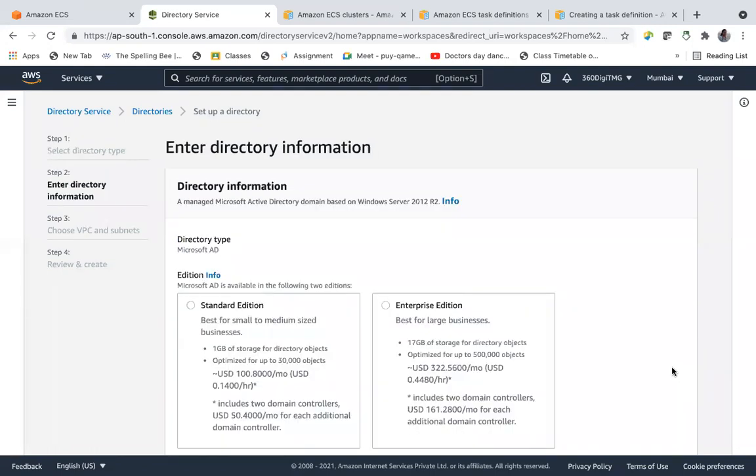So next, if the requirement is there as such, there should be an isolated environment where people have to log in and work. Only then do organizations use this desktop as a service called workspace. So let us go with standard edition, obviously.